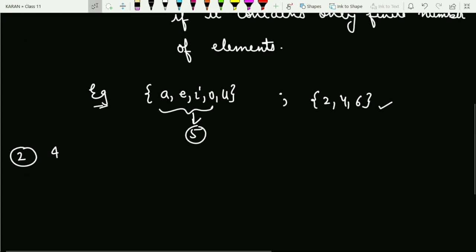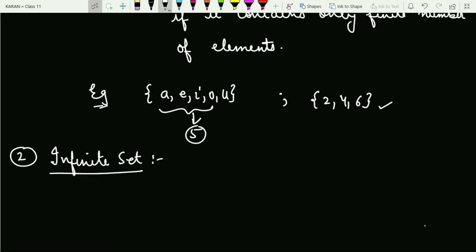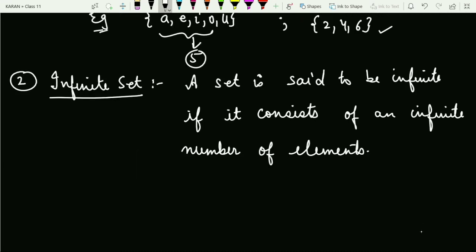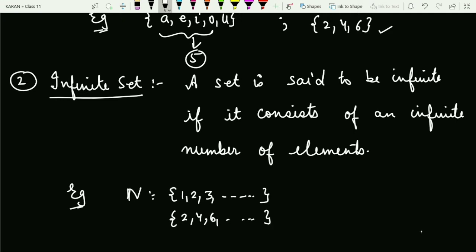Fine with this? Now let's go to the second definition, that is an infinite set. As I have already described, what can be the definition of an infinite set? A set which is not a finite set comes under the category of an infinite set. If you start counting the number of elements in this set, it will never come to an end. So let me formally write the definition. A set is said to be infinite if it consists of an infinite number of elements. For example, the set of naturals starts from 1, 2, 3 and goes on and on. So it is an infinite set. Similarly, the collection of even numbers, 2, 4, 6 and so on, are examples of an infinite set.